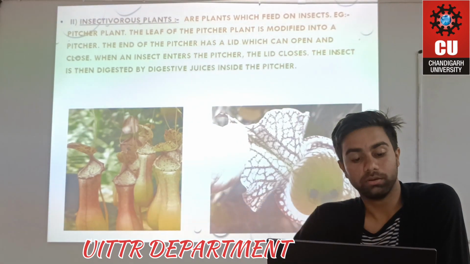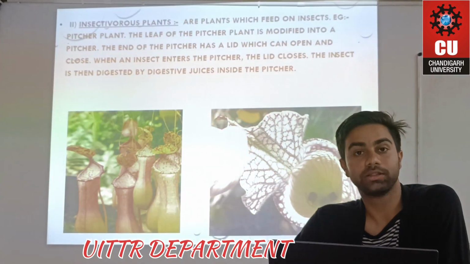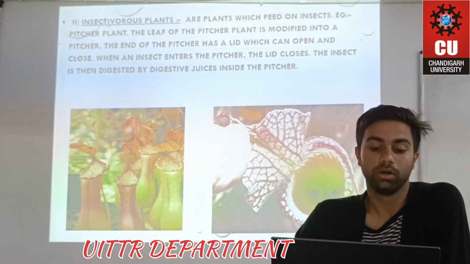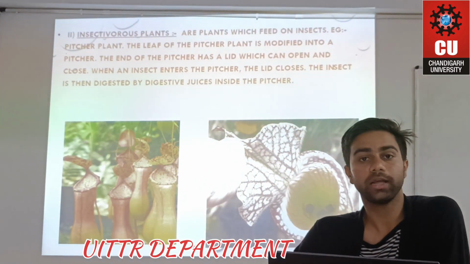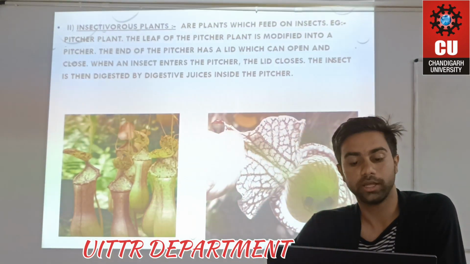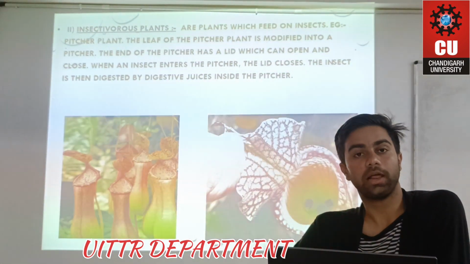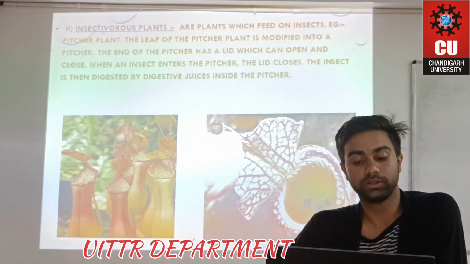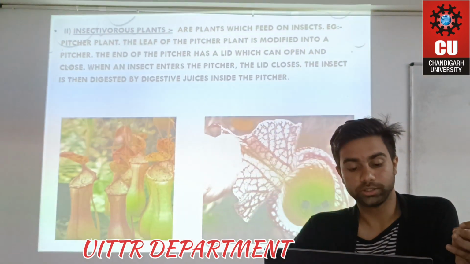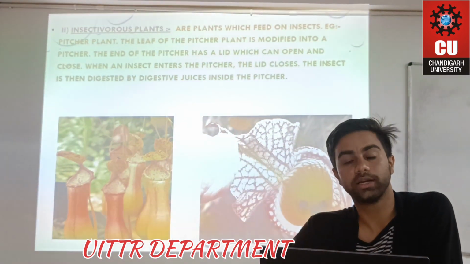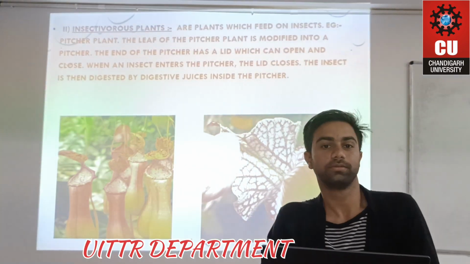Pitcher plants, as we know, do not get their optimum nutrition from the soil. They do not grow in a very fertile area, so they are dependent on insects. They trap the insect with the help of the pitcher, and once the insect enters the pitcher, they close it and devour it, and hence they get their optimum nutrition from it.